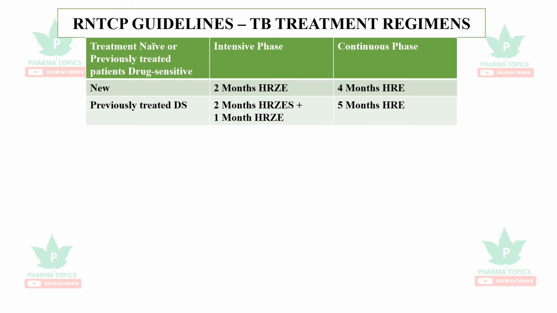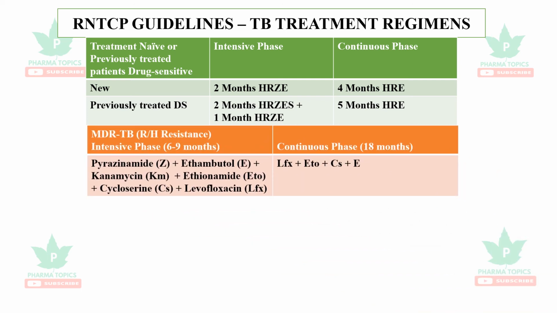It is 2 months of isoniazid, rifampicin, pyrazinamide and ethambutol, followed by a continuation phase of 4 months of isoniazid, rifampicin and ethambutol. For previously treated drug-sensitive cases, 2 months of isoniazid, rifampicin, pyrazinamide, ethambutol and streptomycin plus 1 month of isoniazid, rifampicin, pyrazinamide and ethambutol, followed by the continuation phase of 5 months with isoniazid, rifampicin and ethambutol.